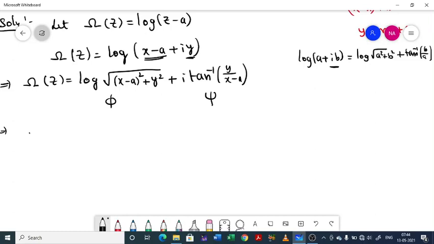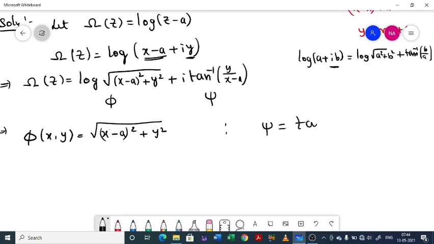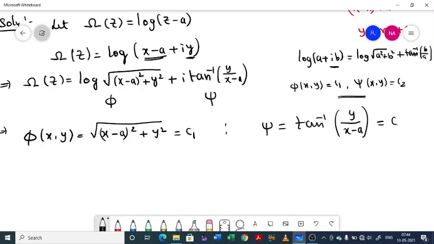That implies phi of x comma y equal to log of square root of x minus a whole square plus y square, and psi equal to tan inverse of y by x minus a. We have already discussed, in case of complex potential, phi of x comma y equal to c1 and psi of x comma y equal to c2. These two represent equipotential lines. So I have to take this as equal to constant c1 and this as equal to constant c2.